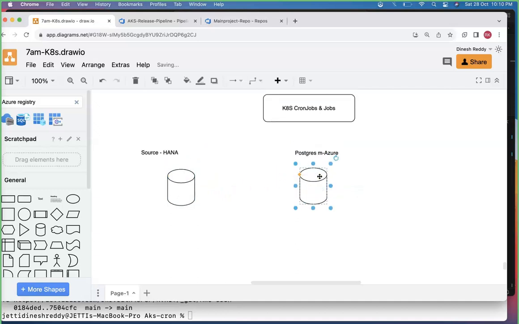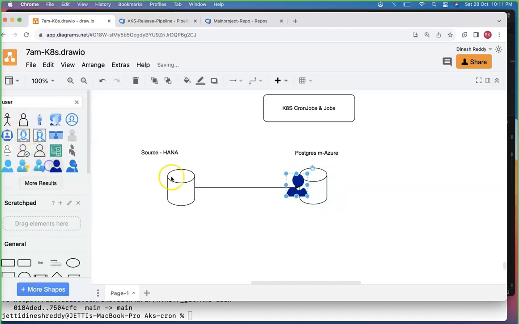You need this data every day in a particular slot. Always, this particular source HANA will be filled up with the latest information. That information you need to pull to your Postgres DB and store here, so that from the Postgres DB it goes to the user. Let's consider a user, and this guy is the user.